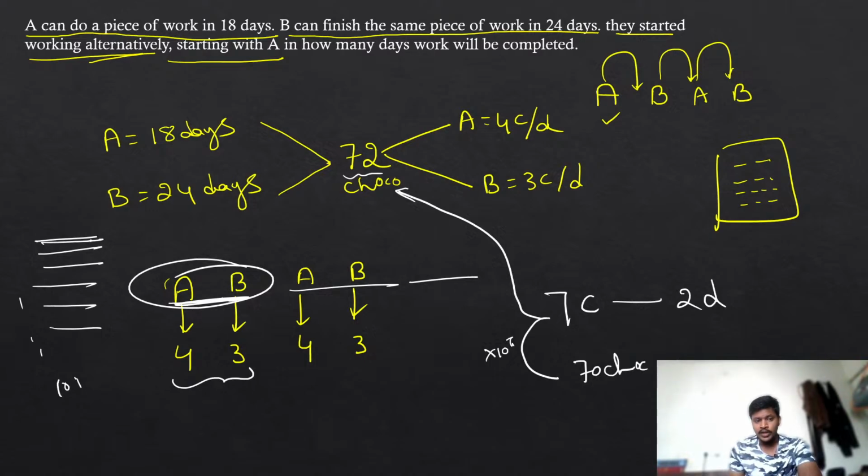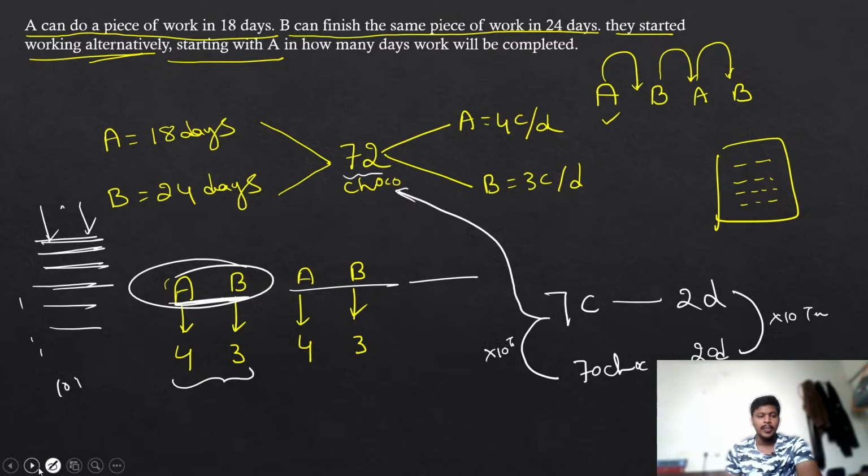Now, if you are repeating the cycle for 10 days, in each cycle we are having 2 days. That means you are repeating these 2 days also 10 times. That is 20 days. That means by the end of the 20th day, you can complete 70 chocolates if you are eating like this.